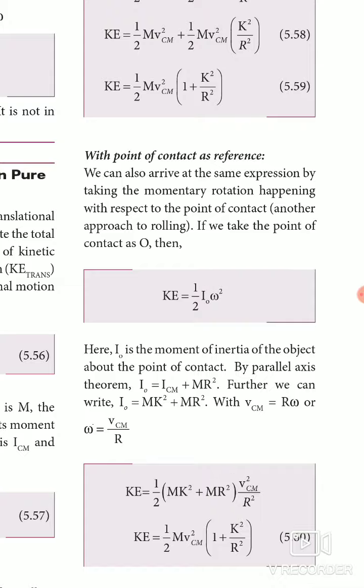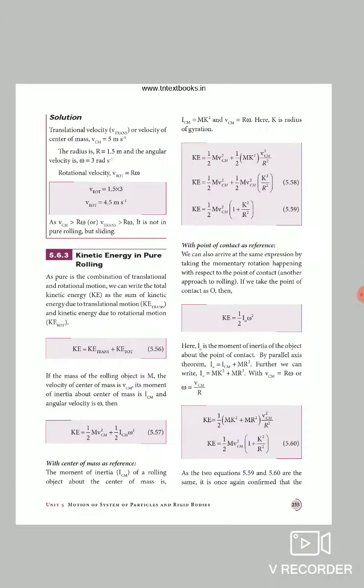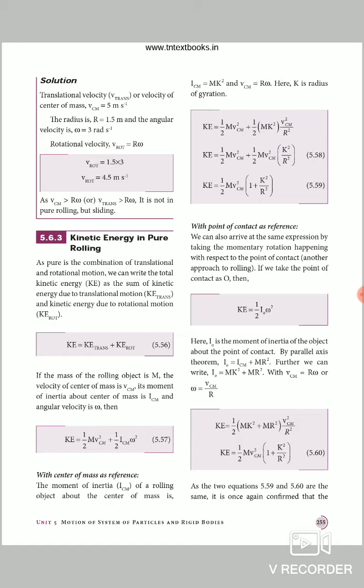This is the point of contact as reference. The point of contact as reference and the center of mass as reference give the same result.